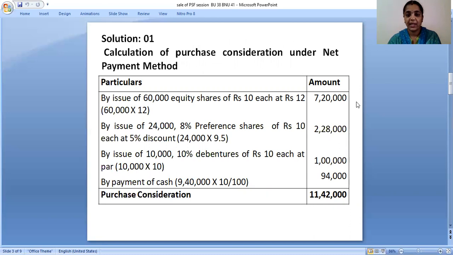Now we should add all of this, then you will get the purchase consideration. That is 7,20,000, 2,28,000, 1 lakh and 94,000. So the total purchase consideration is 11,42,000. This is how you should calculate purchase consideration under the net payment method.